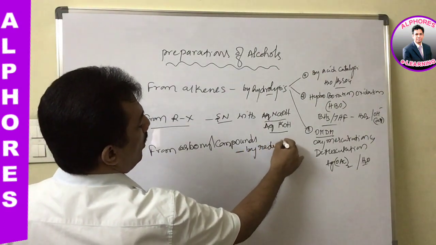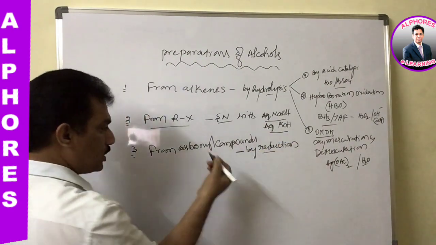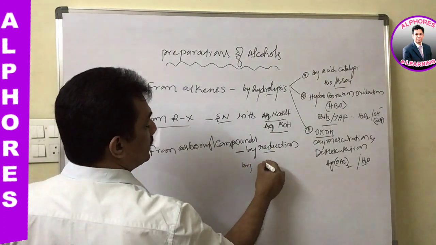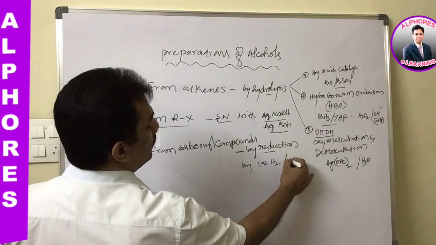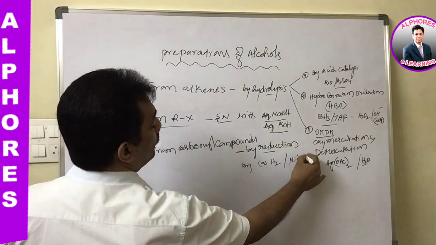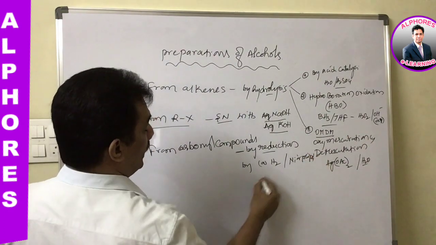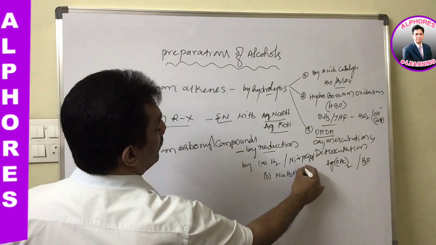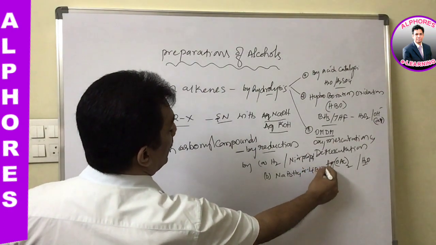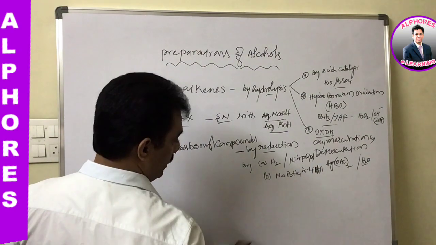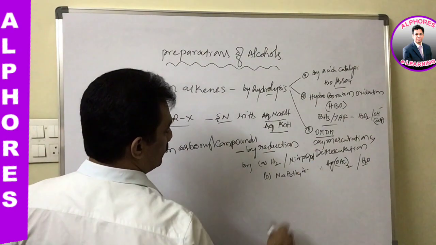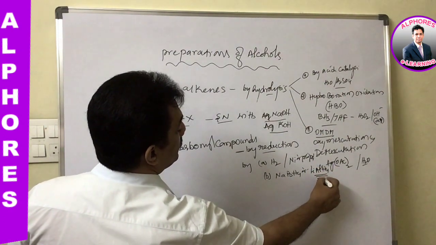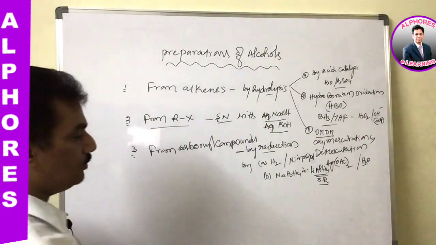So when it is more oxidized, we have to carry out a reduction process. And here the reduction is by reagents. You can use H2 in presence of nickel or platinum or palladium. And the next one is sodium boron hydride, or lithium aluminum hydride, not boron hydride, LiAlH4. And you remember, it is a strong reducing agent actually. Clear? These are the reagents.